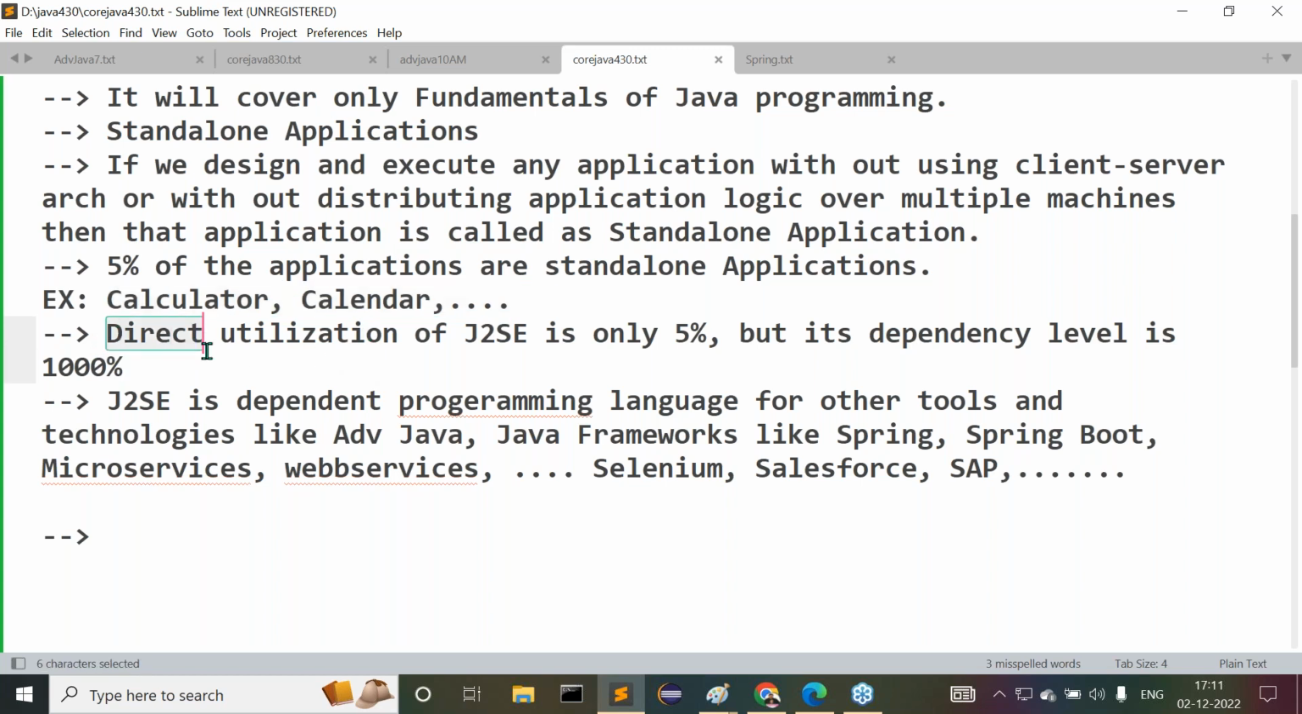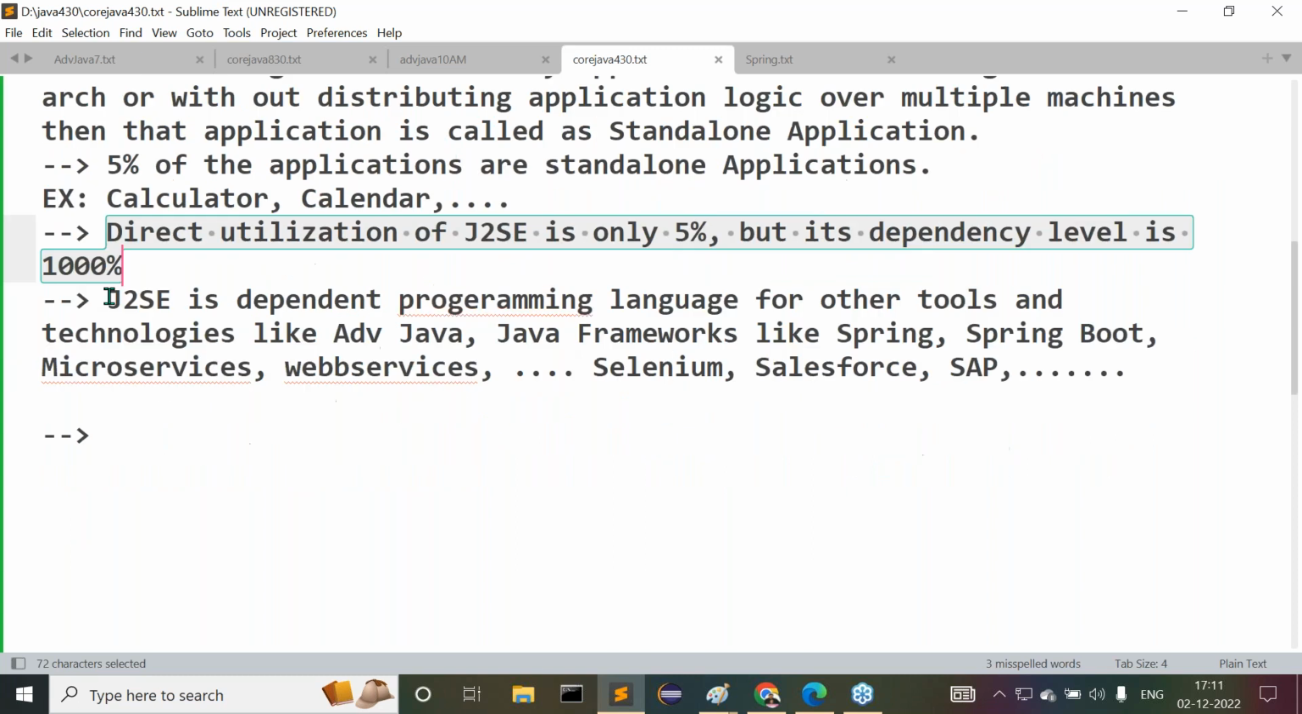What is the utilization of the standalone applications of J2SE? The direct utilization is only 5%, but its dependency level is 1000%. Actually 1000% is even a low number. The entire software industry is moving on the top of that J2SE part only. If you want to survive in the software industry, today or tomorrow, definitely we must learn the J2SE part.